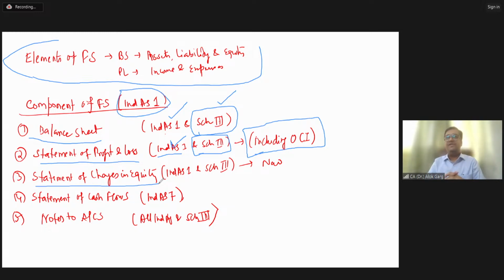This is not a statement of changes in equity. Sir, what do you mean by a separate statement? Why are we calling it a component? Because like the auditor and management are signing the balance sheet, the auditor and management are signing the profit and loss, and the auditor and management are signing the cash flow, likewise this statement also needs to be signed by the auditor and the management, right? As a separate component. Is that clear, friends? It also shows the shareholder performance. Okay. Is that clear?